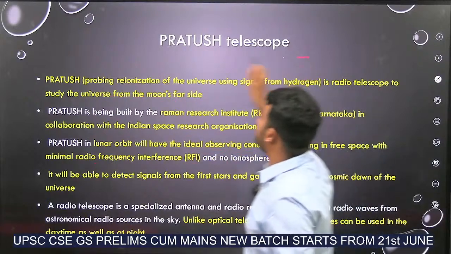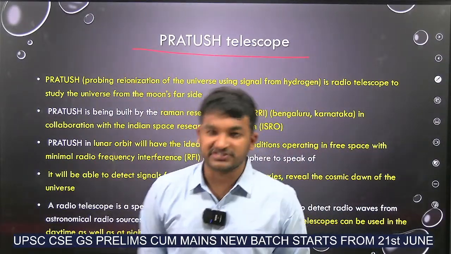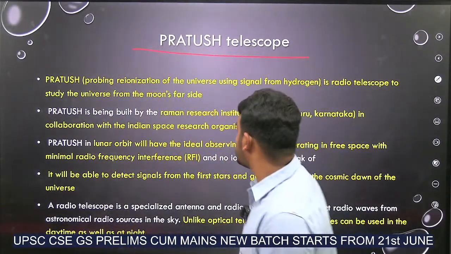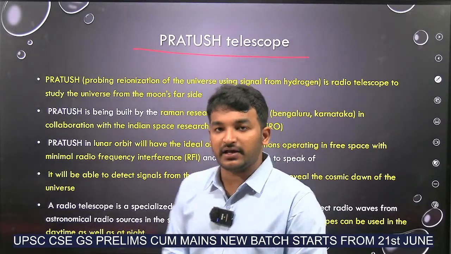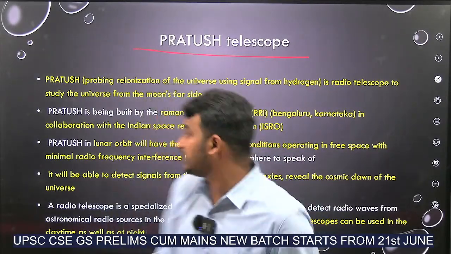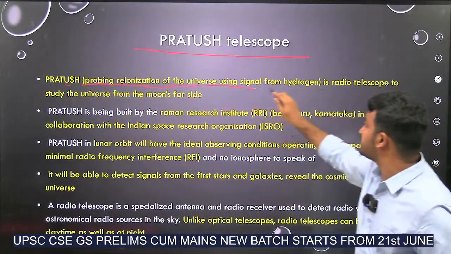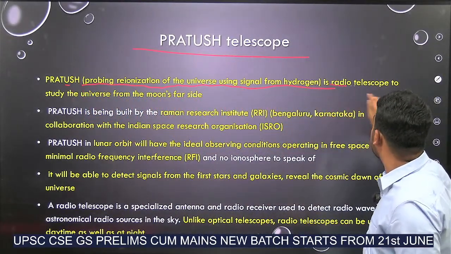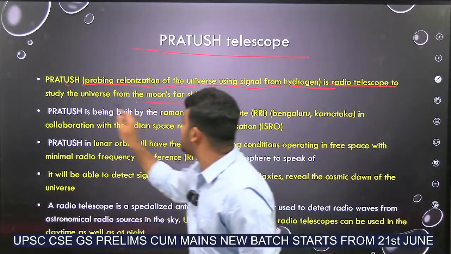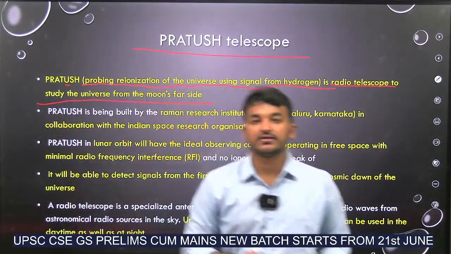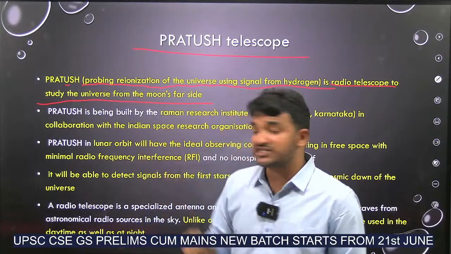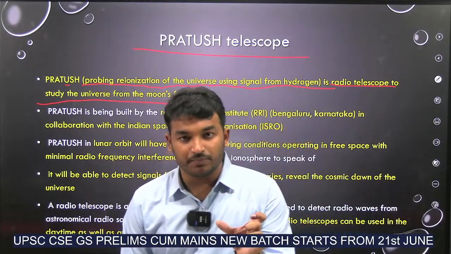Next, PRATUSH telescope. This is also important. What is this PRATUSH? This is made in India only. PRATUSH means Probing Reionization of the Universe using Signal from Hydrogen. It is a radio telescope to study the universe from the moon's far side. So what is this PRATUSH? It is a radio telescope.